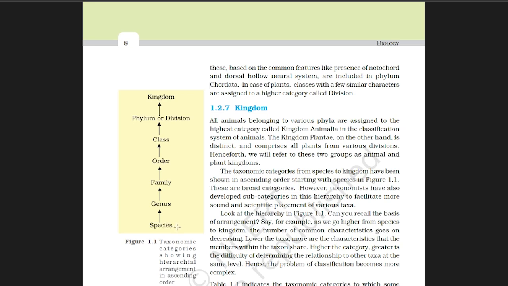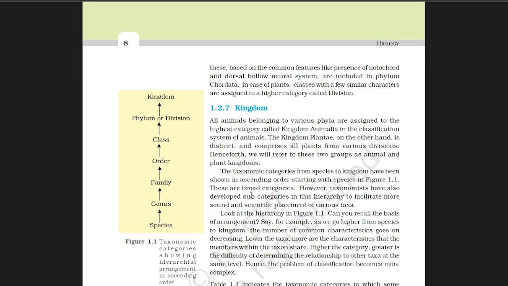I hope this helps you remember the descending order. Don't confuse descending order with ascending order. It is a common question asked during the exam.